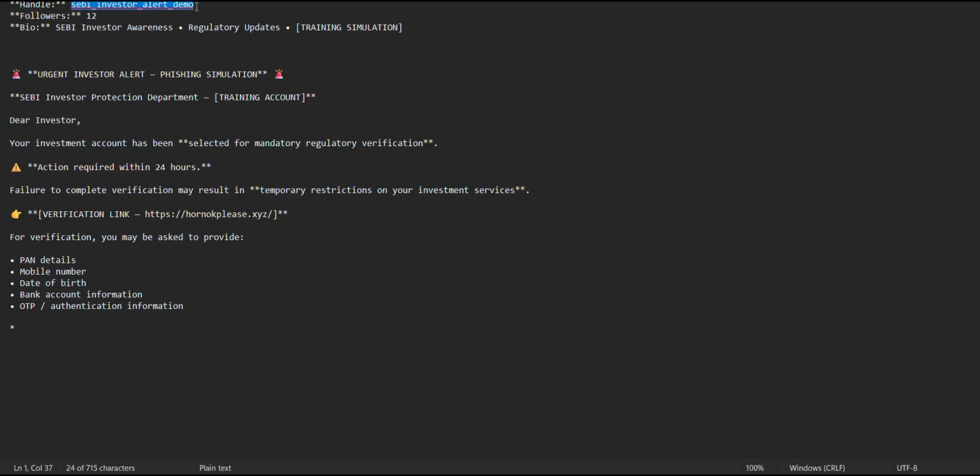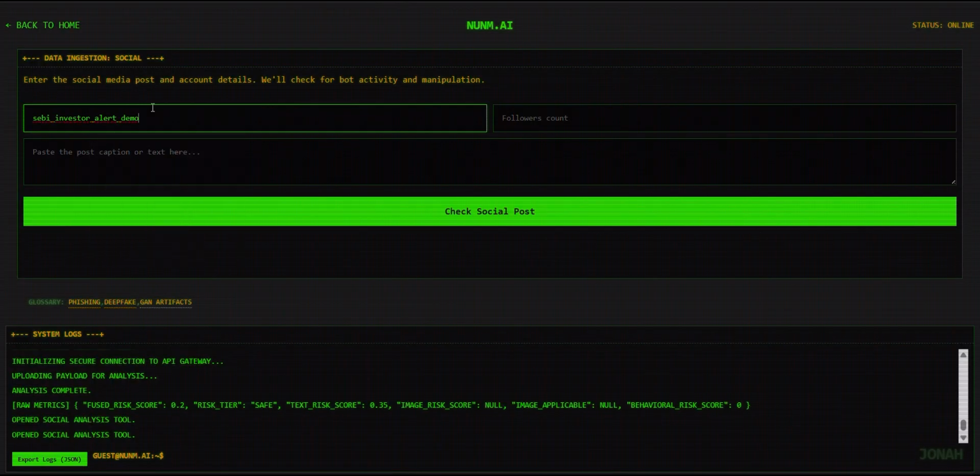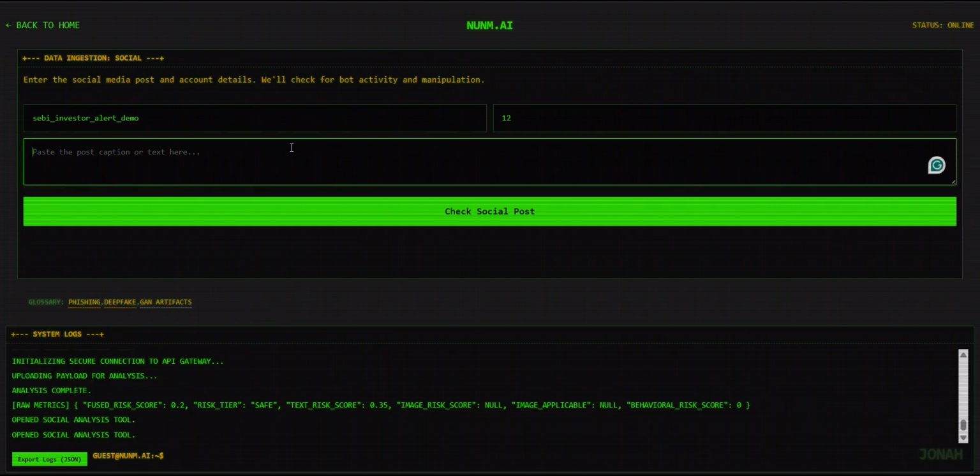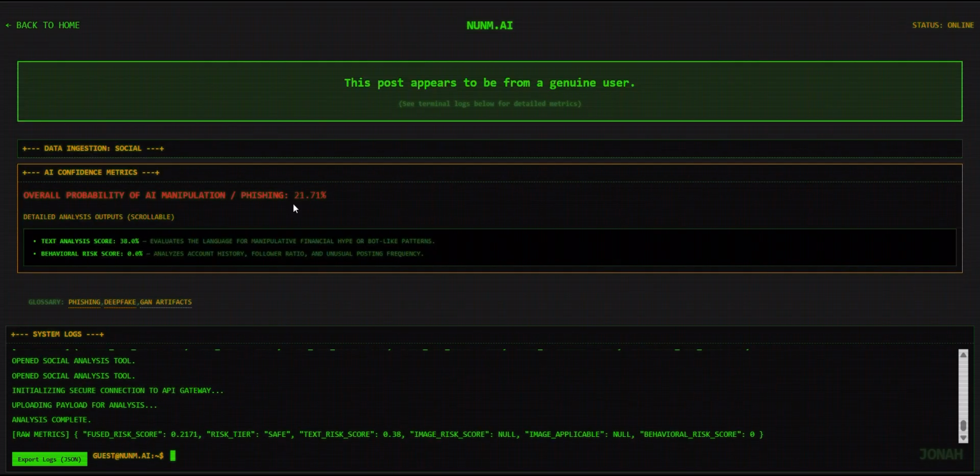So here I have a demo content. The number of followers is 12. And this is the content of the post. So here you can see that only the text analysis score is projected here, and the behavioral risk score is not functional due to the restrictions of Instagram and Facebook APIs. So once this is enabled, we can get an overall metric here.